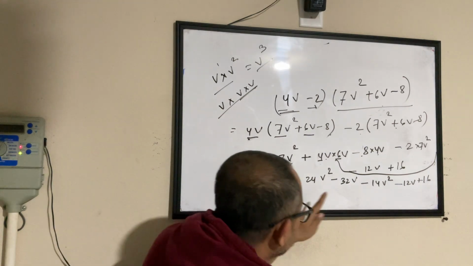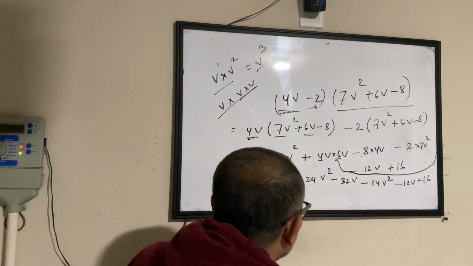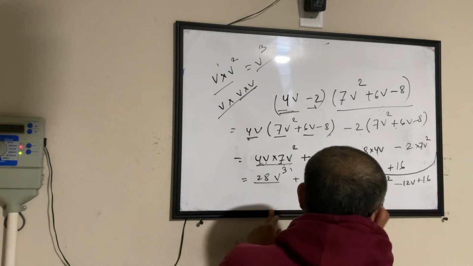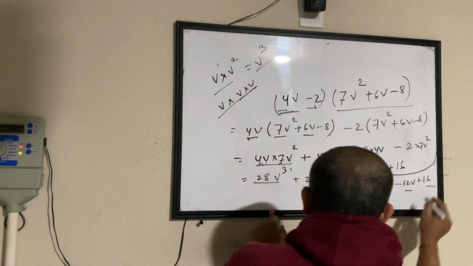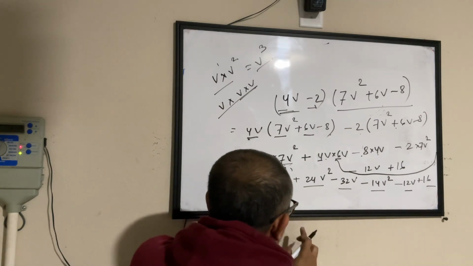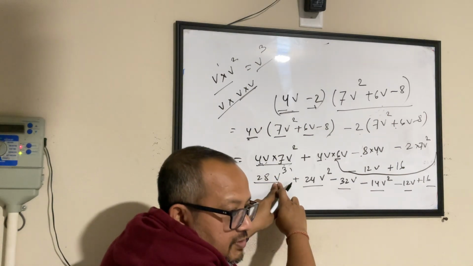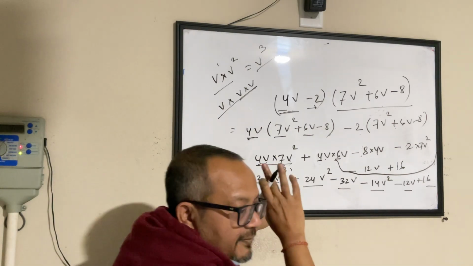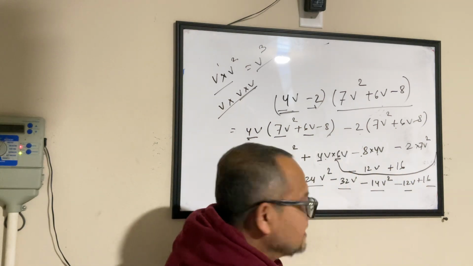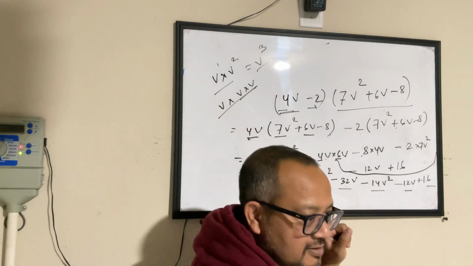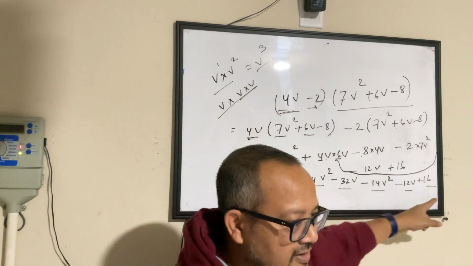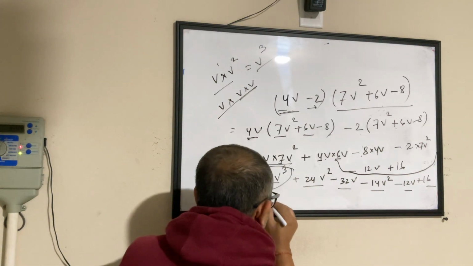You will put all the terms with the same power together. Now look at this. You have 28v cube, 24v square, 32v, 14v square, 12v plus 16. So you put all the things with the same power together. So 28v cube. There is only one term with v cube. Only this one. If v cube is, let's give everything a name of a fruit. Let's say v cube is watermelon. You have only one watermelon here. There is no other watermelon. So 28 v cube, 28 watermelons, whatever you call it.